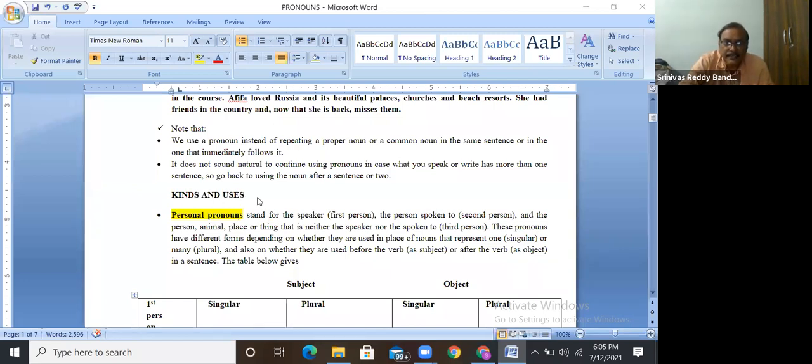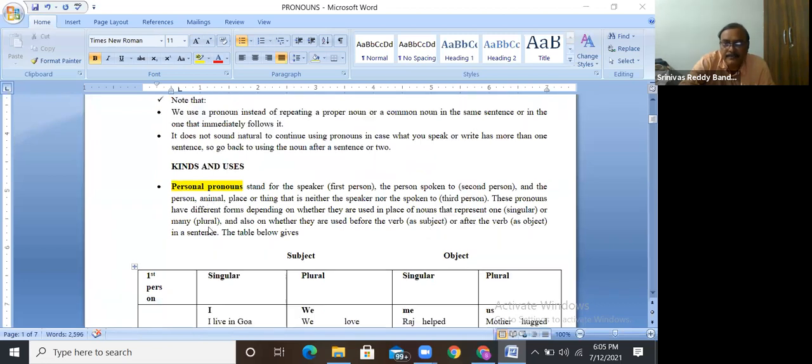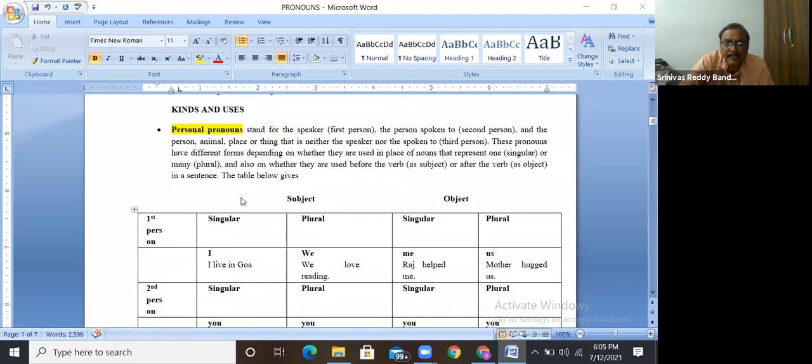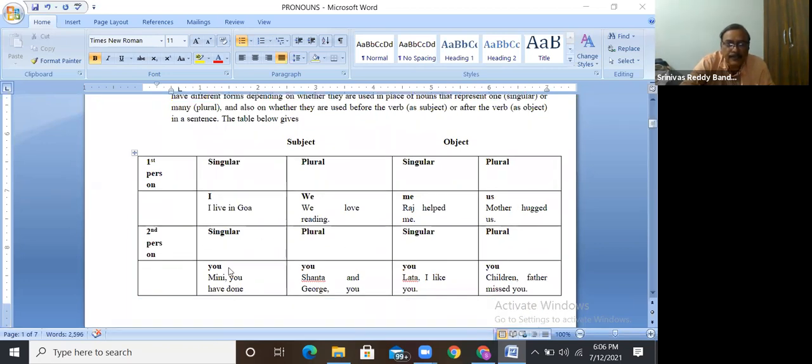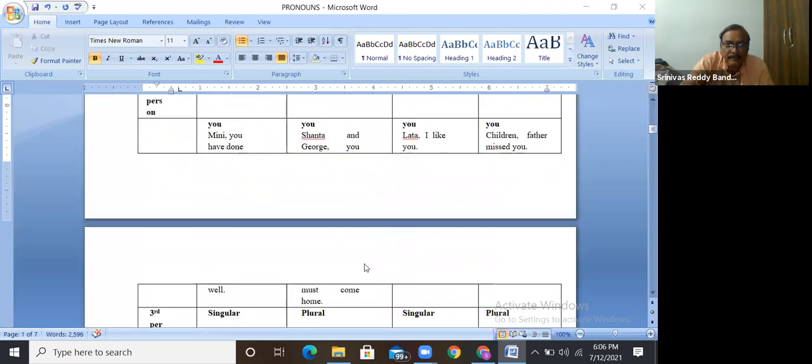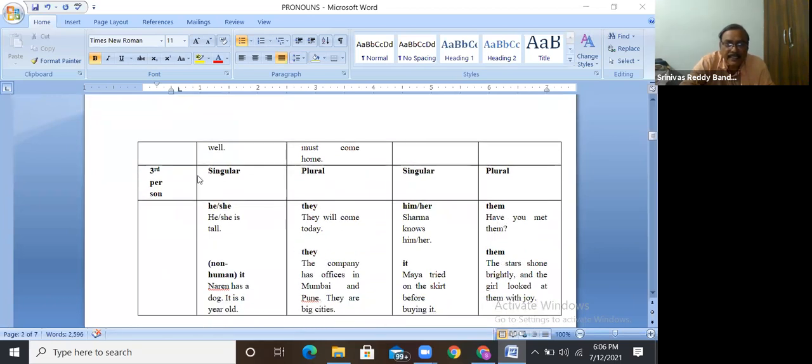Now, kinds and uses of pronouns. Personal pronouns: I, we. I is the first person singular, we is the first person plural. This is in the subject case, and if they come in the object place, me and us. For second person, singular and plural, you only, in the object place also you. Third person singular, he, she, plural they.